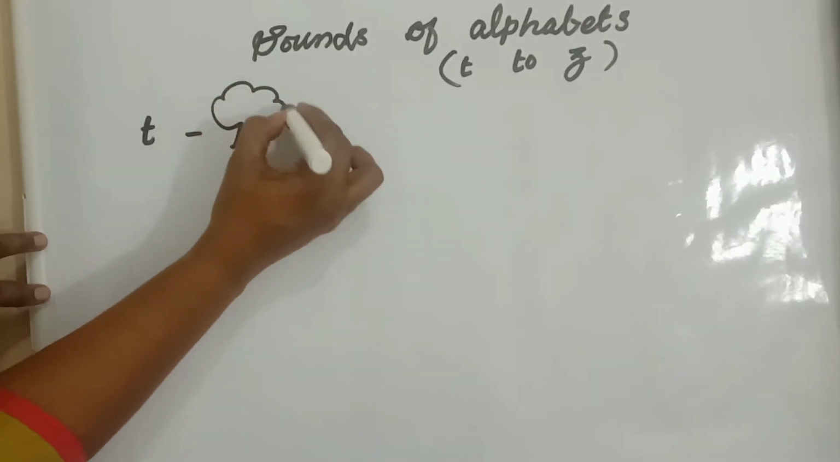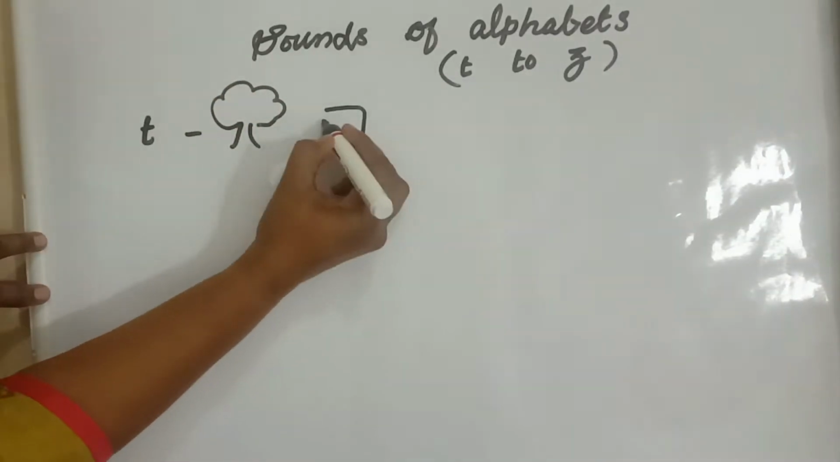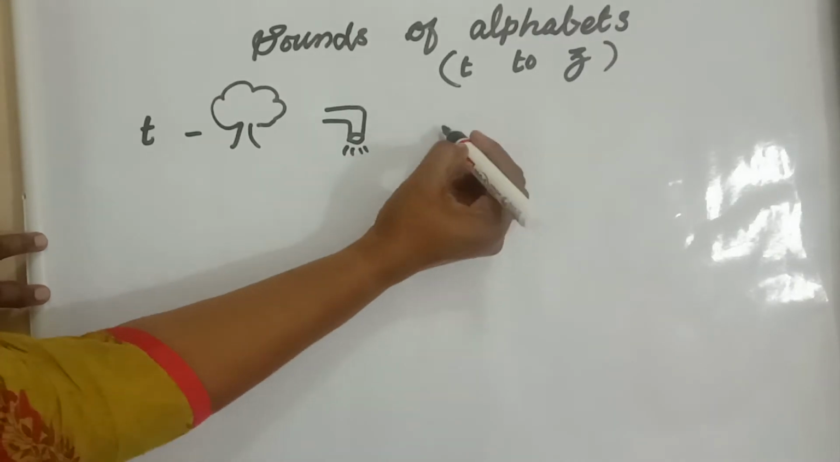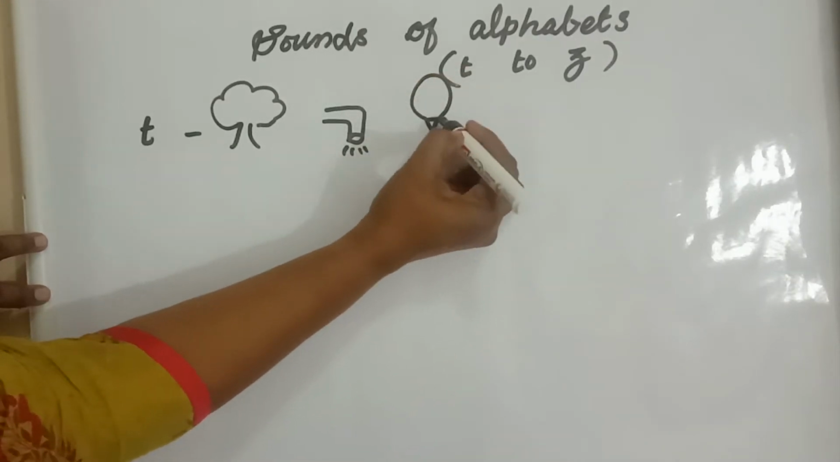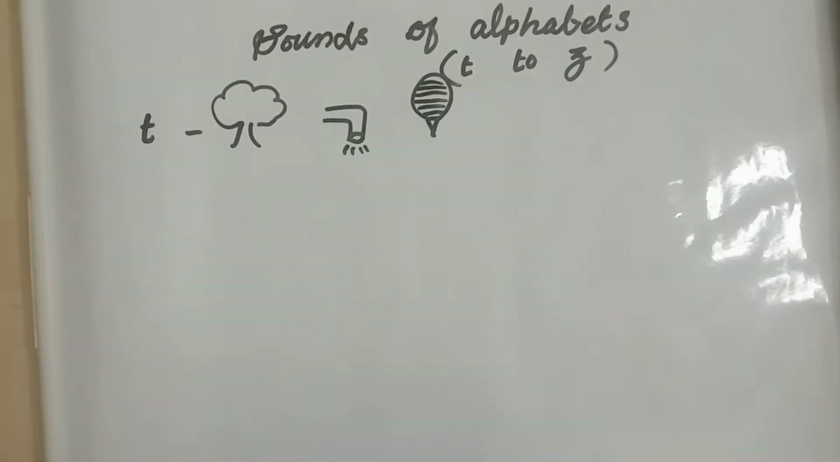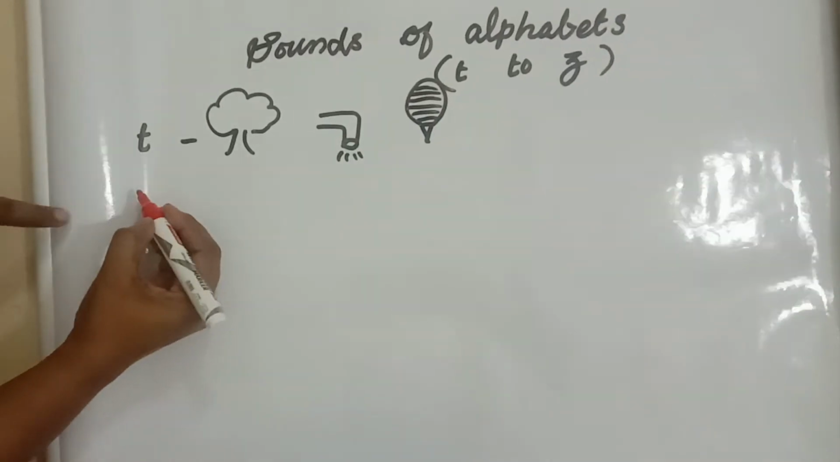Letter T sounds as T, T, tree, T, tap, T, top, tree, tap, top.